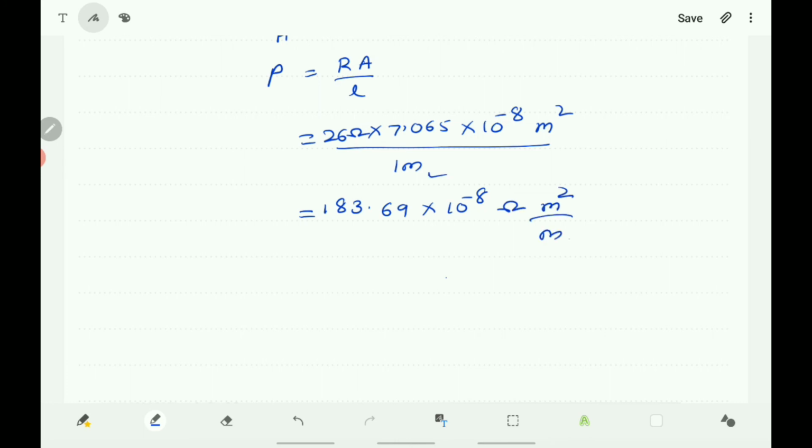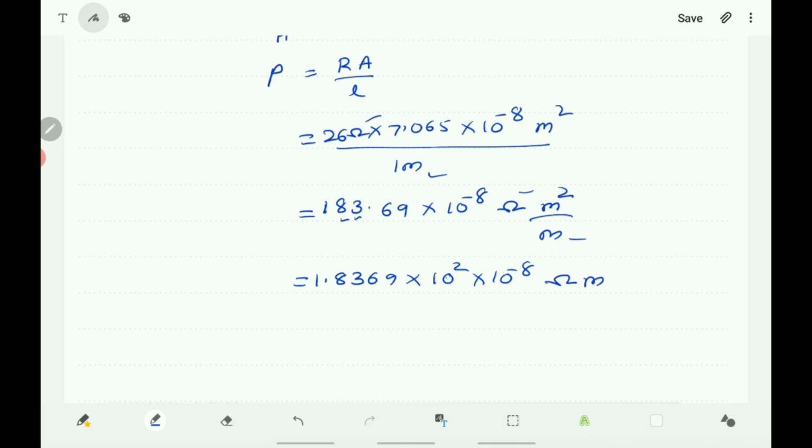Here m² by m becomes m. That is 183.69, and you can take these two digits after the decimal point and write 1.8369 into 100, that is 10² into 10 to the power of minus 8 ohm m.